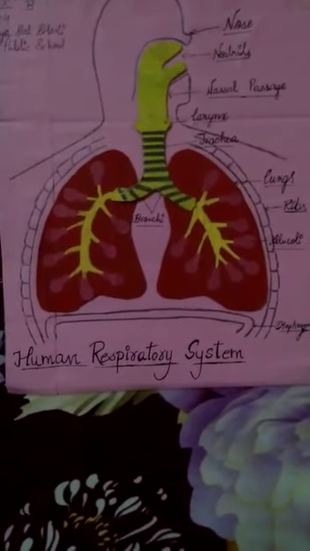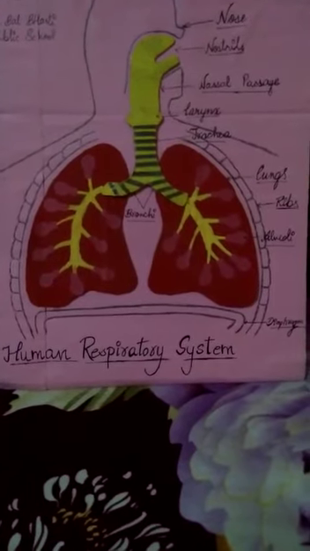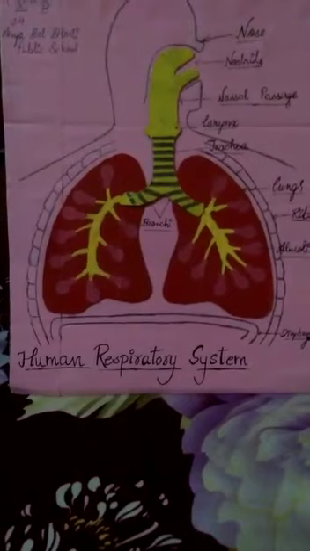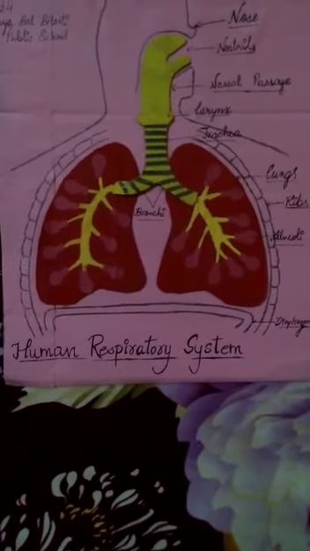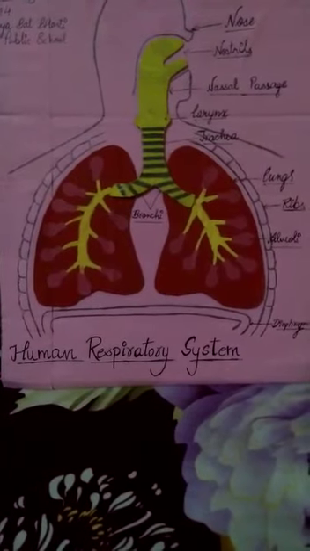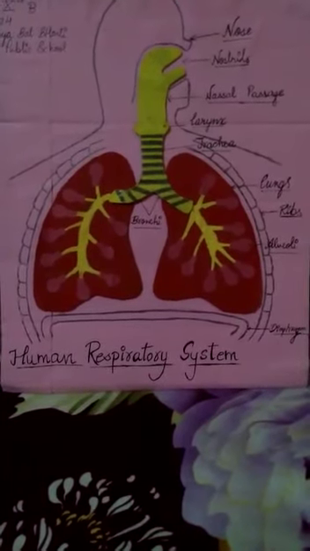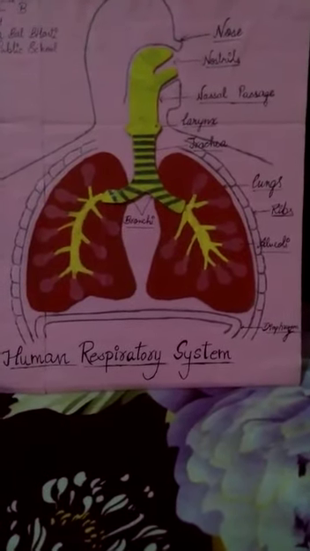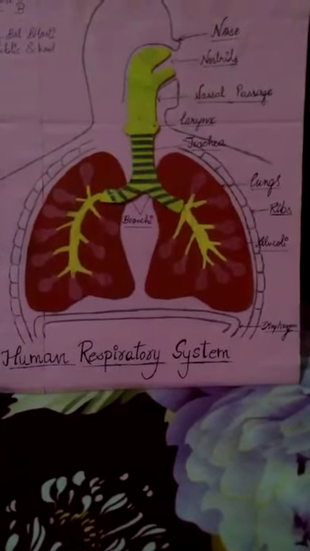Running down the neck, the trachea divides into smaller tubes called bronchi at the lower end. Here are the bronchi. Two bronchi are connected to the two lungs. The lungs lie in the chest cavity, which is separated from the abdominal cavity by a muscular partition called the diaphragm. Lungs are covered by a thin membrane called pleura. Lungs are enclosed in a rib cage made up of bones called ribs.